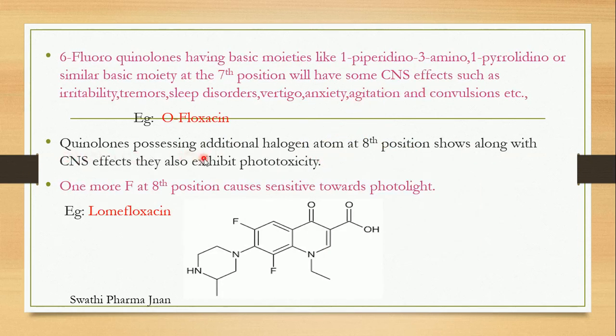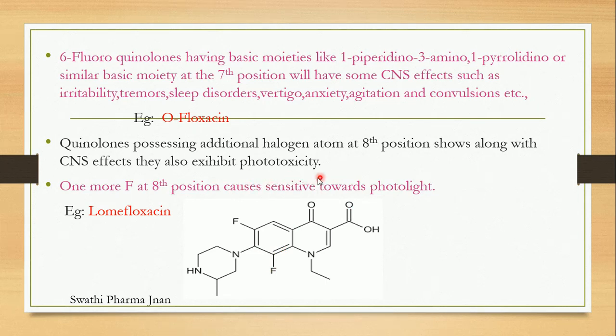Next, quinolones possessing an additional halogen atom at the 8th position show phototoxicity along with the CNS effects. If fluorine atoms are present at the 6th position and 8th position, then they will show CNS effects and also phototoxicity. This means that after administration of a drug containing a fluoro atom at the 8th and 6th position, the patient cannot be exposed to sunlight.